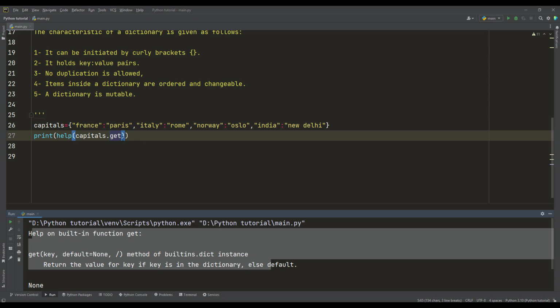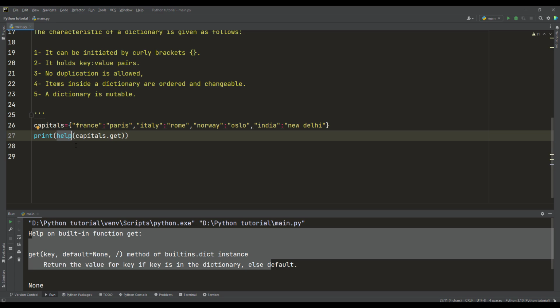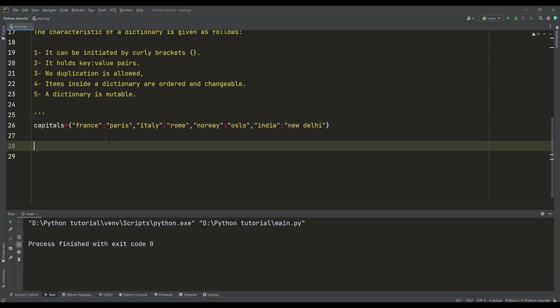So far so good. We till now described the things that also introduce or describe for other data structures like list and tuple. So what can we do also with this dictionary?